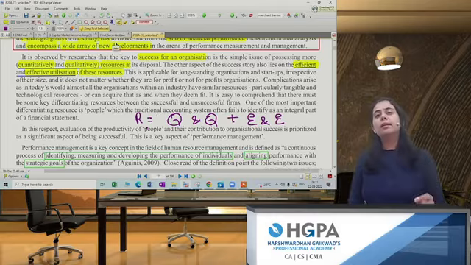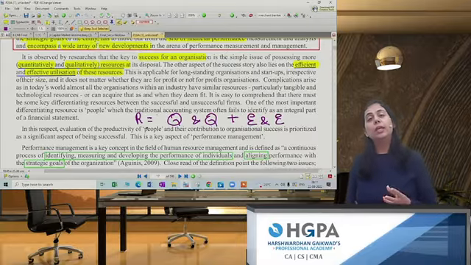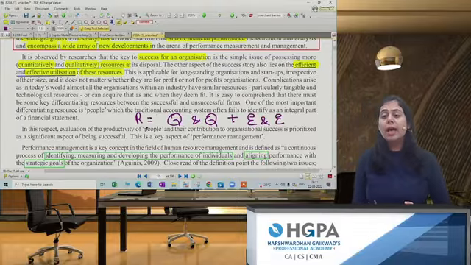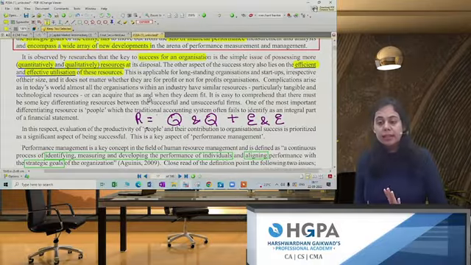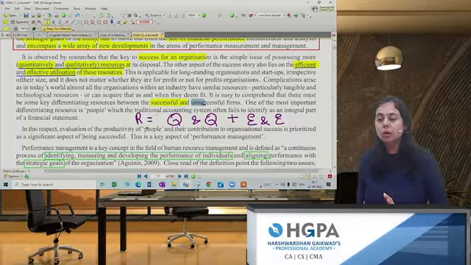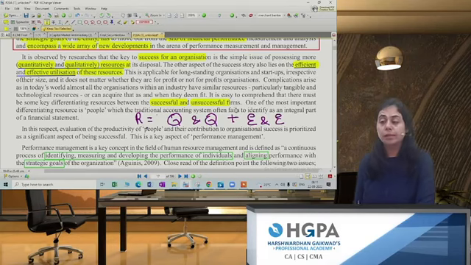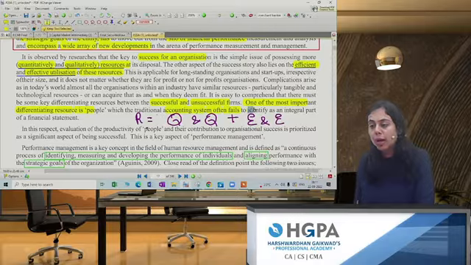Does this paragraph concentrate on the fact that if a company wants to survive long term and be in the market long term, it needs to take care of its resources, whether tangible or intangible? Are they working properly? Are they working appropriately? And thus, this determines the success or failure of a company. And a very important resource is a person. One of the most important differentiating resources is the people, which the traditional accounting system often fails to identify as an integral part of the financial statement.